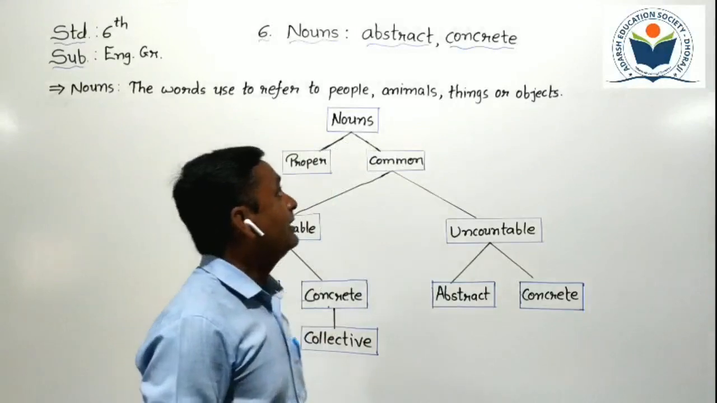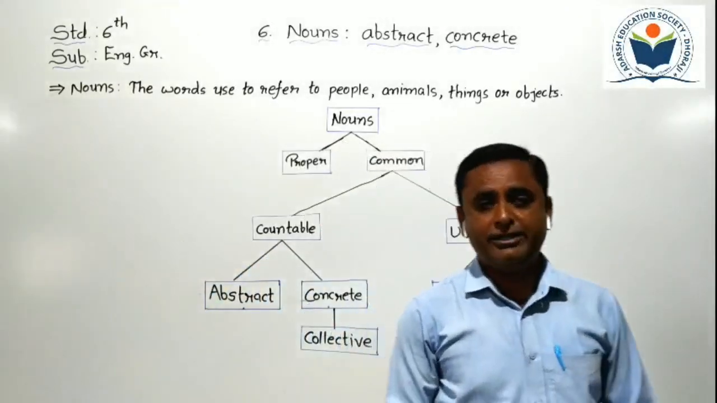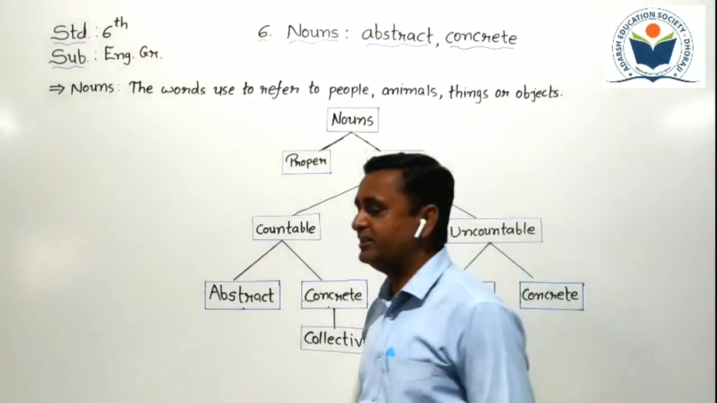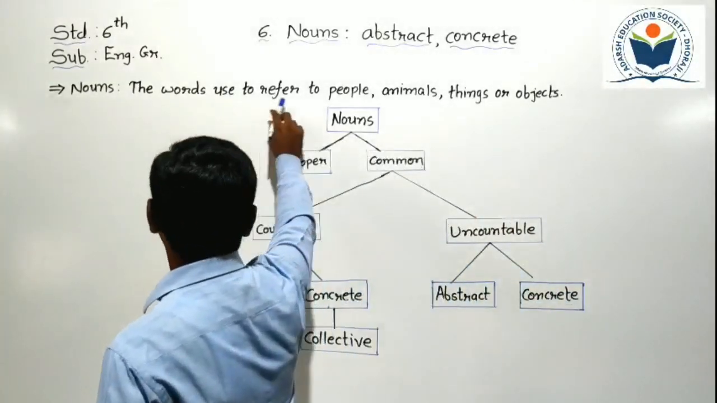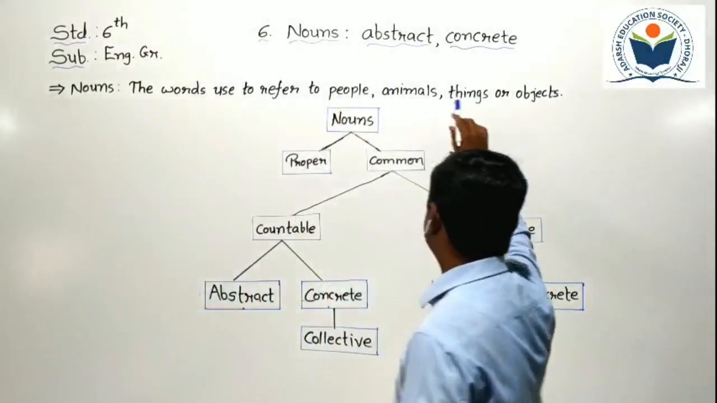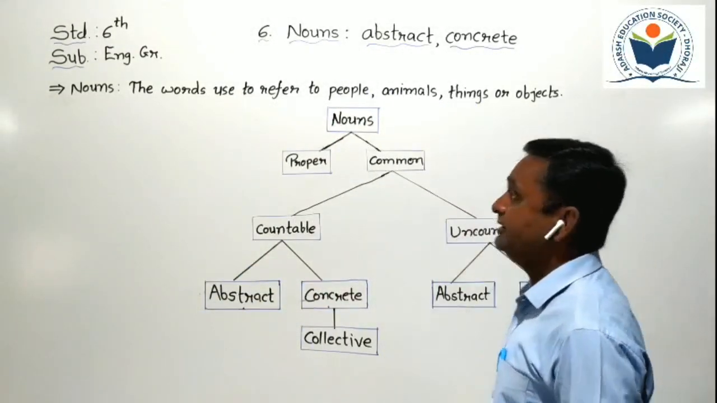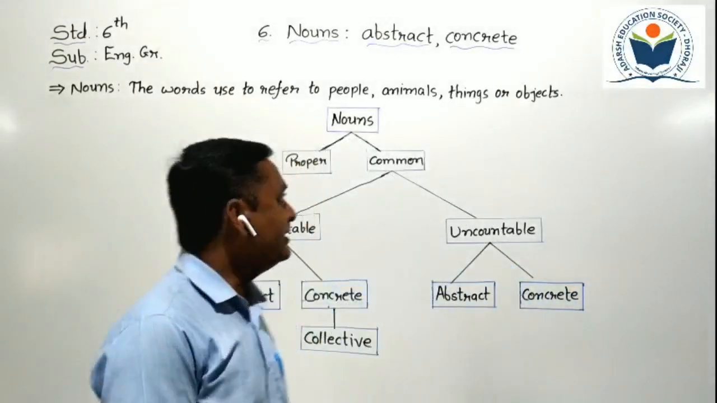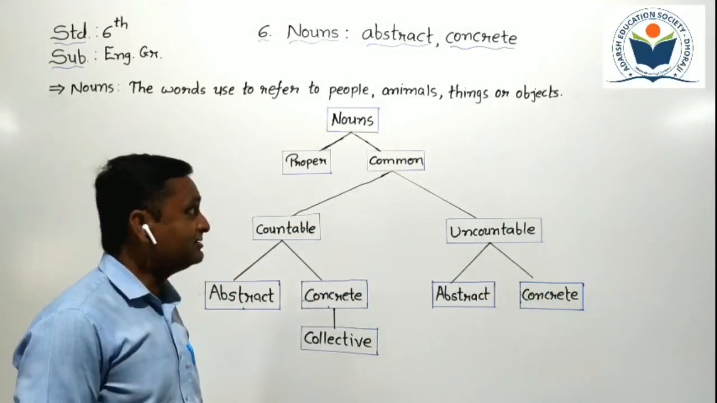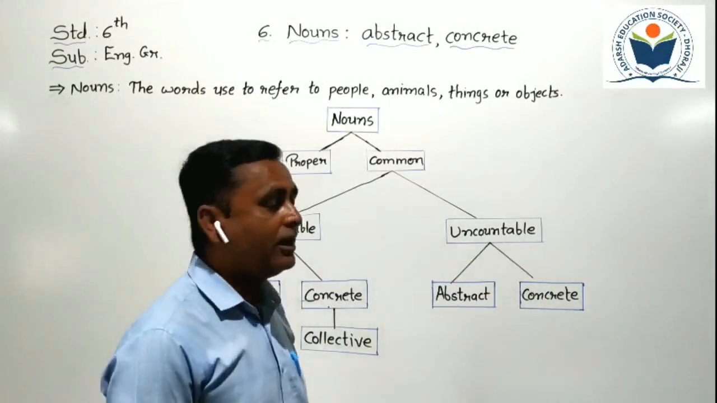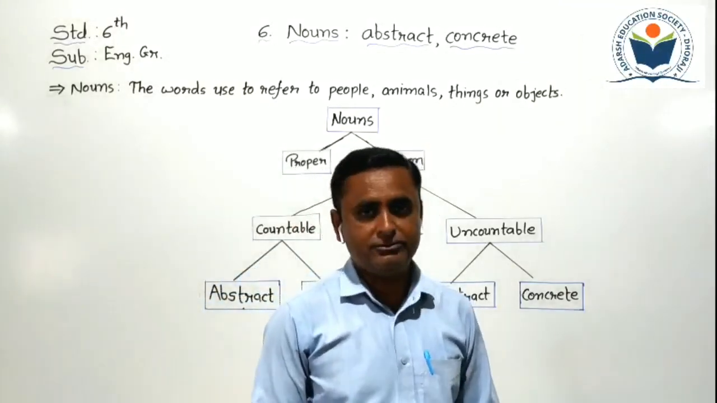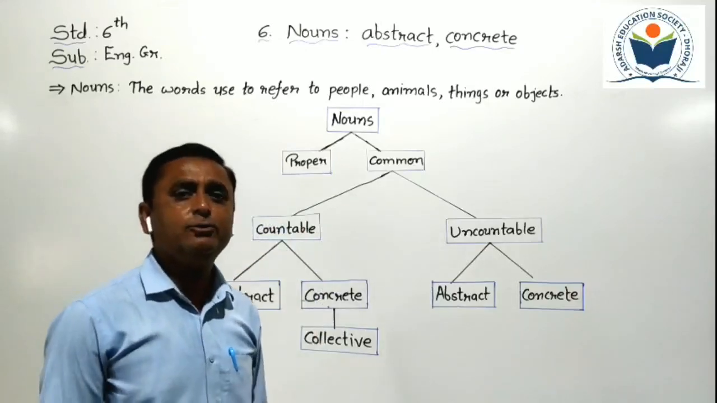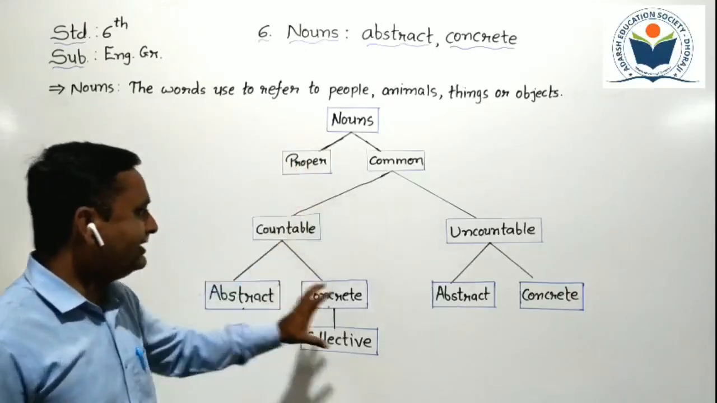Before starting about abstract and concrete, we have to understand about nouns. So here the noun's simple definition is given. The words used to refer to people, animals, things or objects are all known as nouns. Name of people, person's name, animal's name, thing's name, all are known as nouns. Nouns can be divided in different categories. Let's understand about it by this chart.